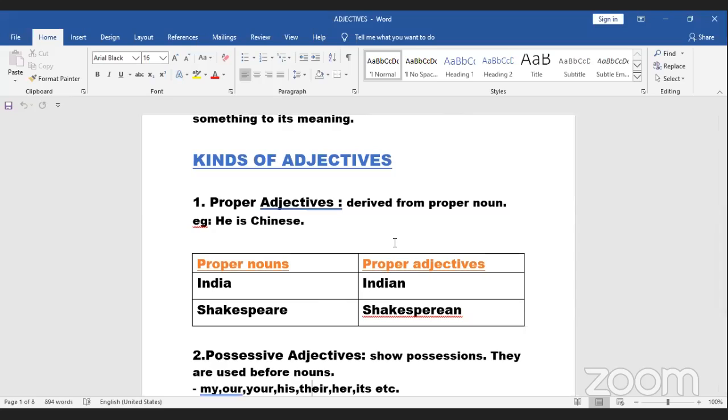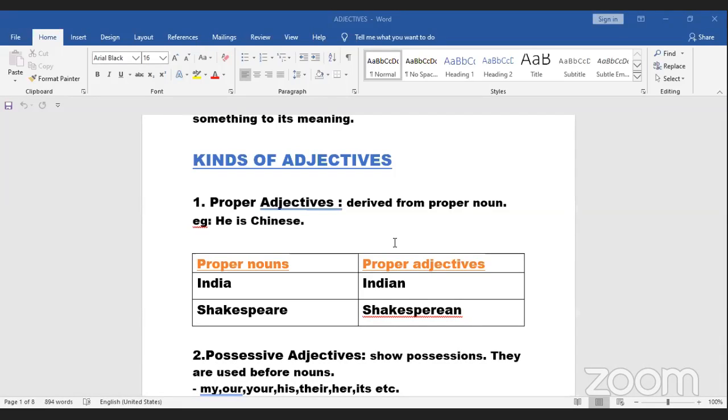Proper adjectives, relating to proper nouns. I have told you guys, proper noun is what? A noun which has details in detail. If I'm talking about ice cream, I've told you the same example, ice cream can be any color, any flavor, any consistency, anything. But when I talk about the proper noun of that, Amul ice cream, now I'm here for the brand, so that has become a proper noun, right? So a proper adjective is a kind of adjective that is derived from a proper noun.